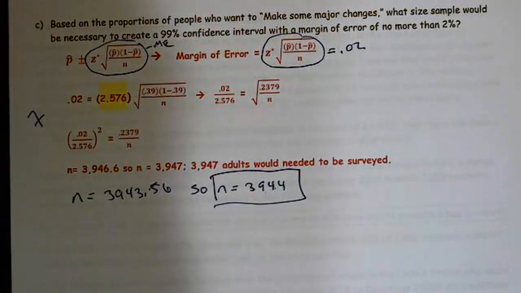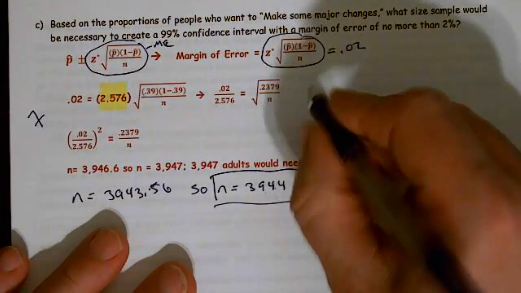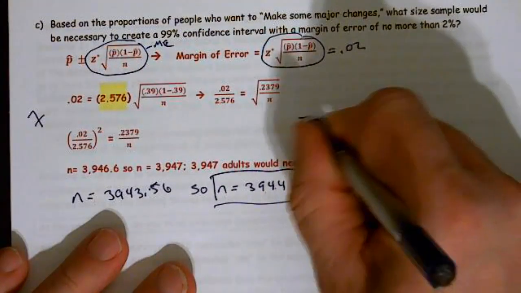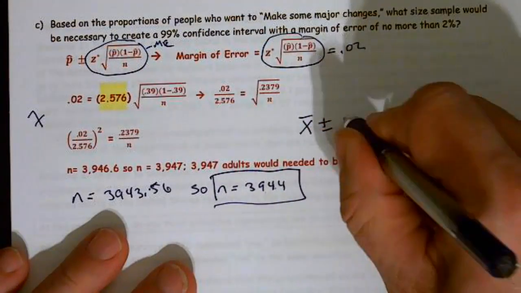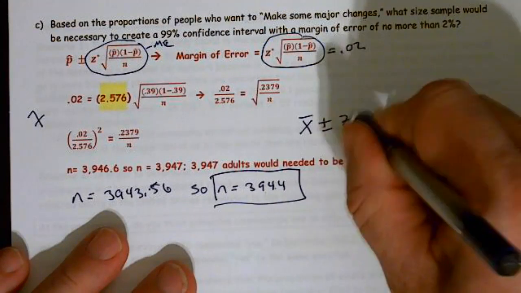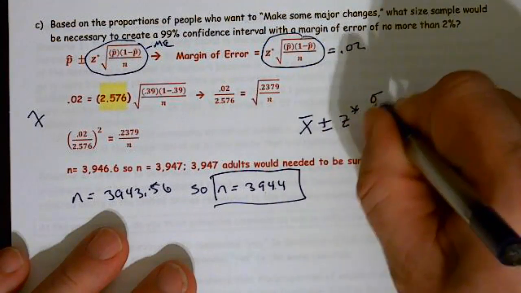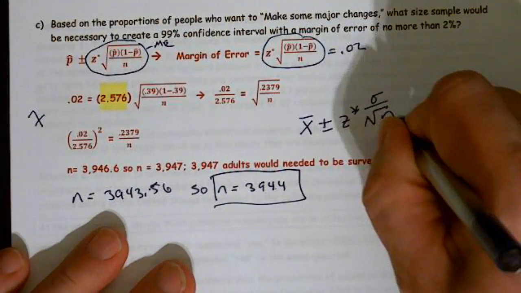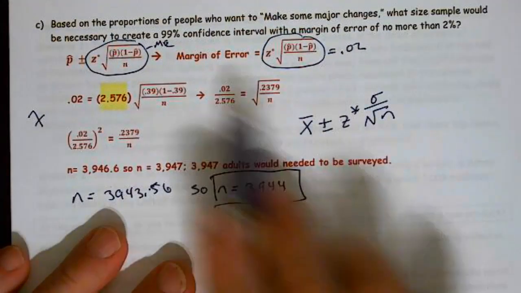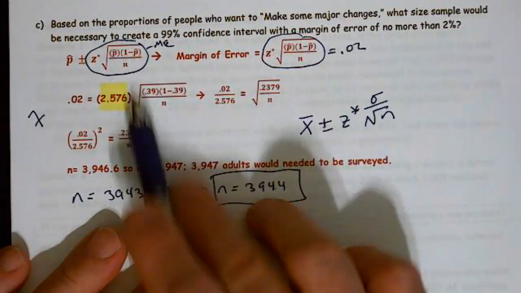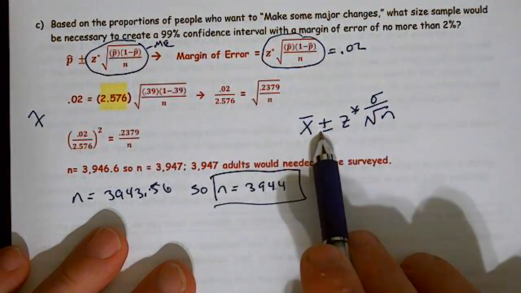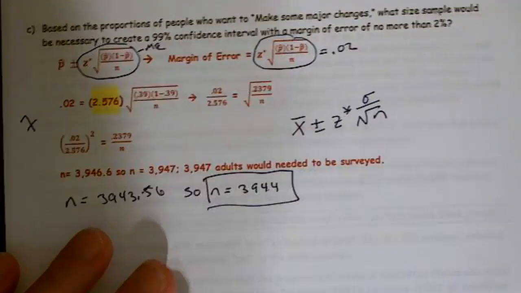And you can expect a lot of these, or more than one of them, on the multiple choice. I don't remember for sure, but I wouldn't be surprised if there's one that works like this on the multiple choice as well, where we're working with a mean. So this is working with a proportion, this formula right here. This will be working with a mean, and that's probably going to show up on the multiple choice.